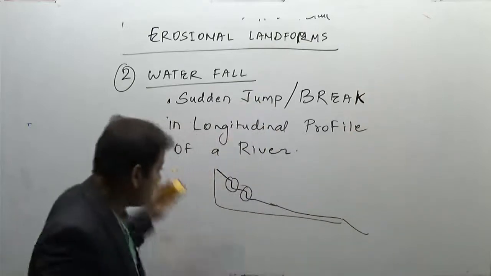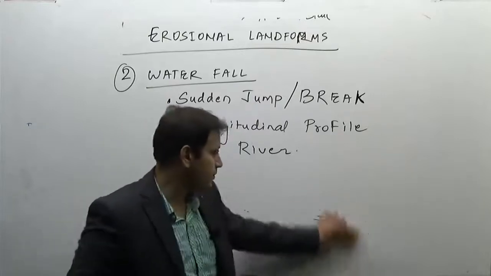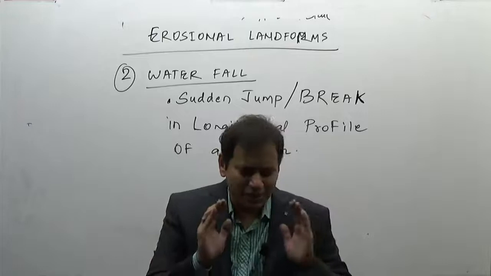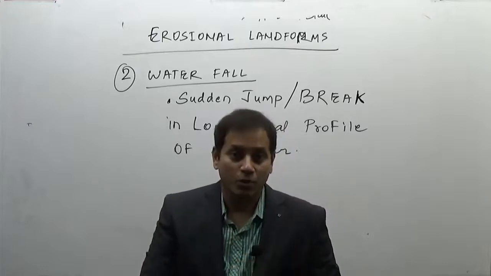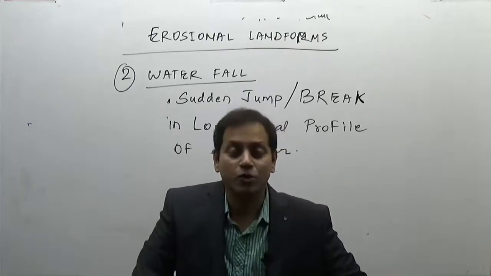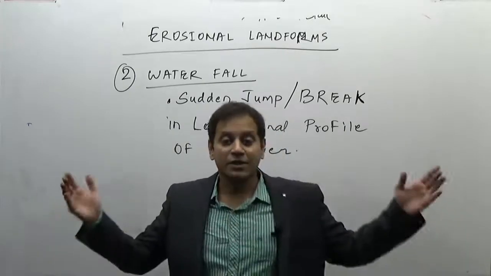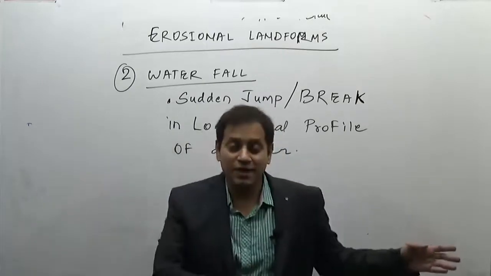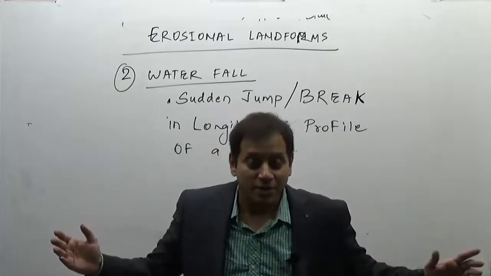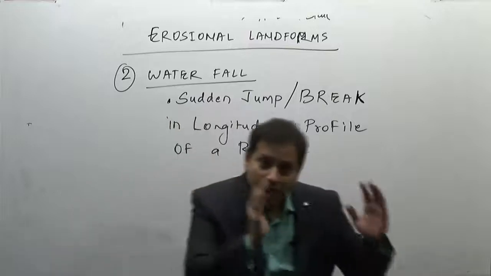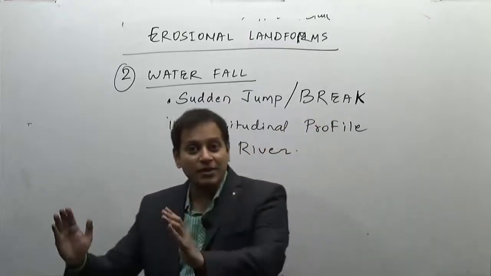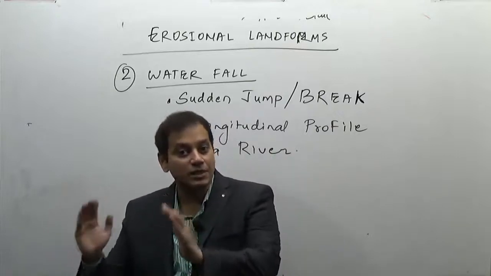Now there are obviously numerous kinds of waterfalls. There are waterfalls of smaller dimensions, while waterfalls can also be of larger dimensions. That is, the Niagara Falls, the most famous waterfall. It is the dream of everyone to go and visit the Niagara Falls in USA. Waterfalls of smaller dimensions are known as rapids. The waterfalls of greater or larger dimensions are known as cataracts.